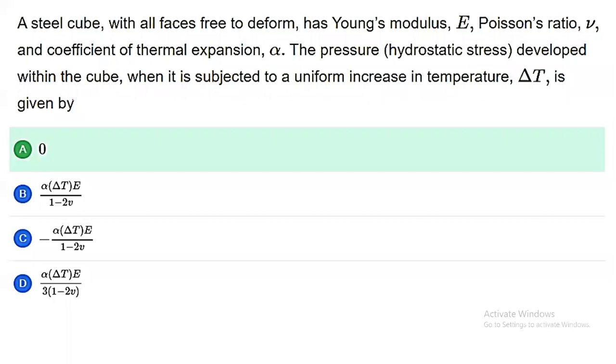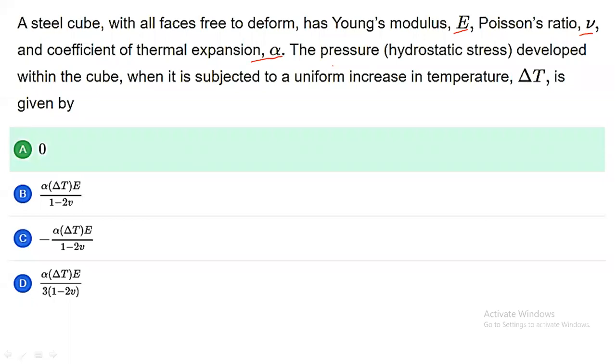What they have given? One cube is there, means a 3-dimensional cube is there. Its all faces are free to deform. That means deformation is taking place in all directions. That cube has Young's modulus E, Poisson's ratio mu, and coefficient of thermal expansion alpha.